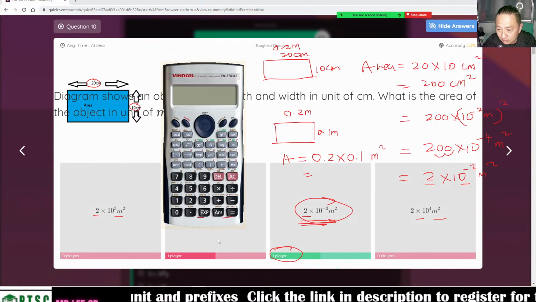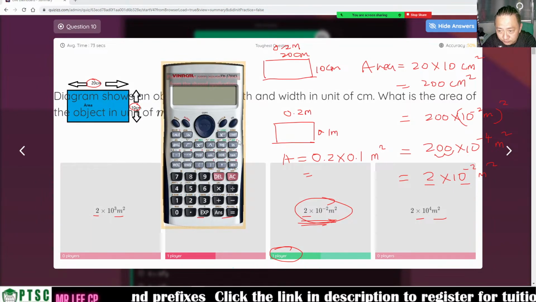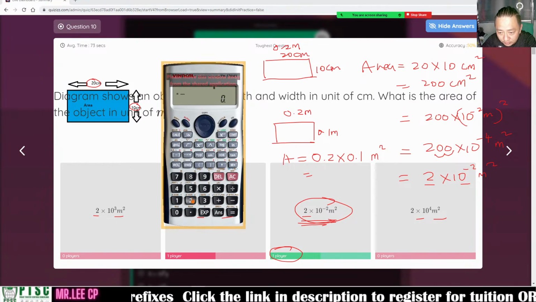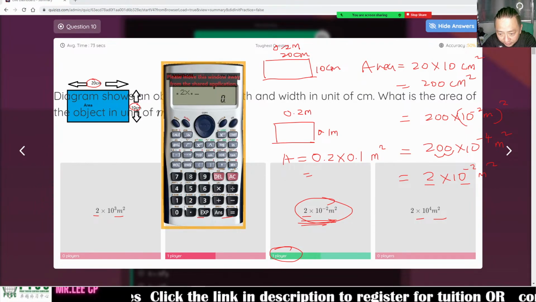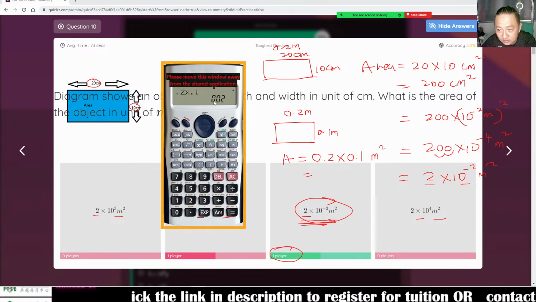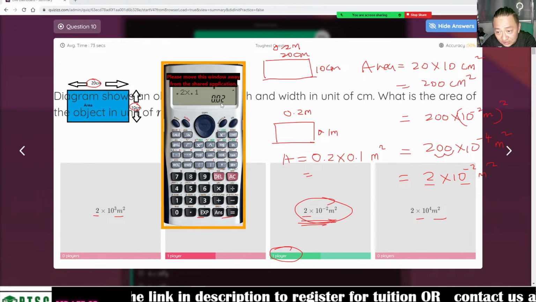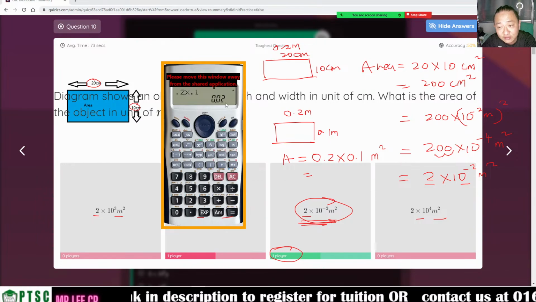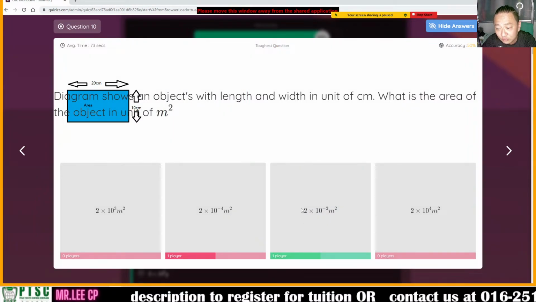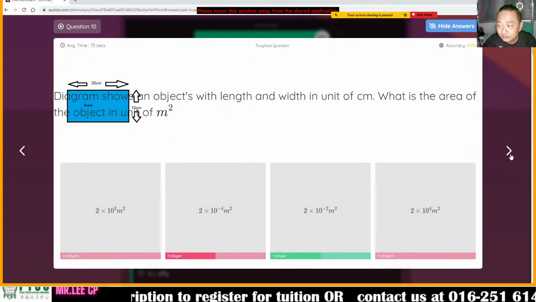0.2 times 0.1 equal to 0.02. That means I move 2 decimal places. It is 2 times 10 to negative 2. That's what we get.